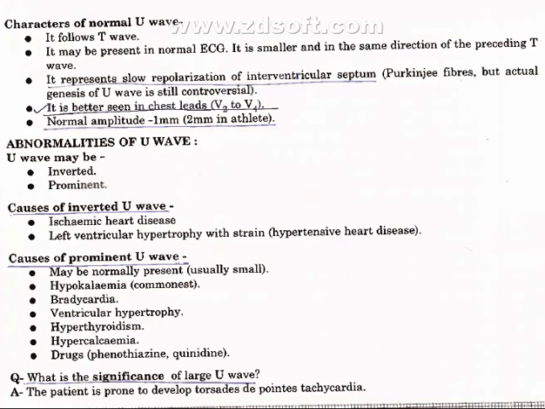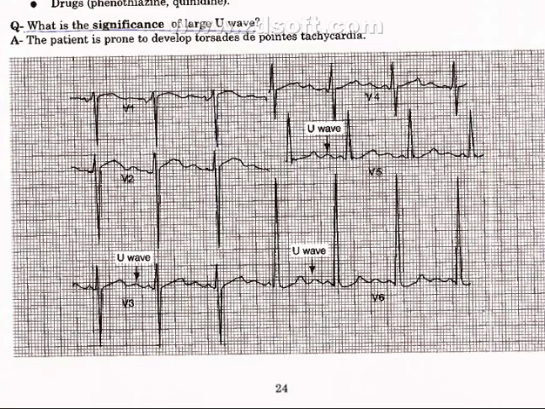Drugs: phenothiazine, quinidine. What is the significance of a large U wave? The patient is prone to develop torsades de pointes tachycardia. This is the ECG of a U wave. There is presence of U wave in leads V5, V6 and V3.